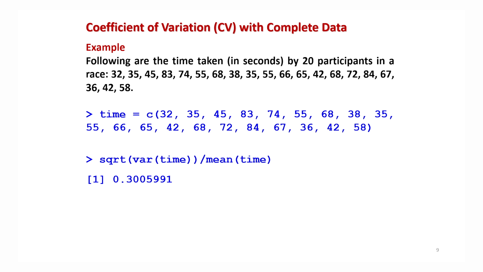Here once again I am going to take the same data set which I used earlier: the data of 20 participants who participated in a race, and their time taken to complete the race is recorded in seconds, and this data is recorded in a data vector time. Now if you want to find the coefficient of variation of this data time, it can be found as the square root of variance of time divided by mean of time, which comes out to be like this, right?